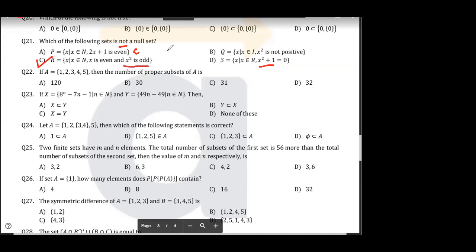x square is odd. x is even and x square is odd. Okay? Sorry, this is also an empty set. Wait. Because any number's square is always even if the number is even, right? If it is even, the square will also be even. So this is also an empty set. For x belonging to the reals, x square plus 1 is equal to 0.